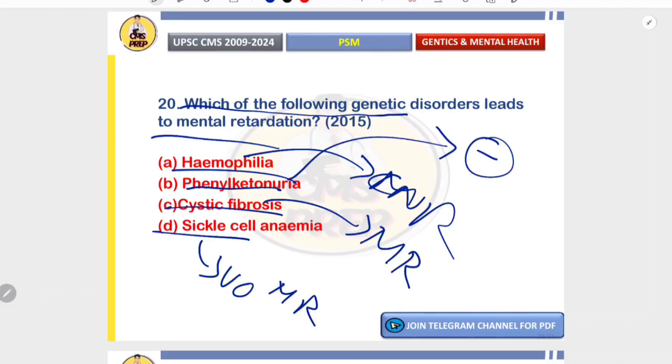In phenylketonuria, there is deficiency of phenylalanine hydroxylase that leads to accumulation of phenylalanine, and this leads to severe intellectual disability if untreated. It is preventable by dietary restriction of phenylalanine. Therefore, the correct answer is phenylketonuria.